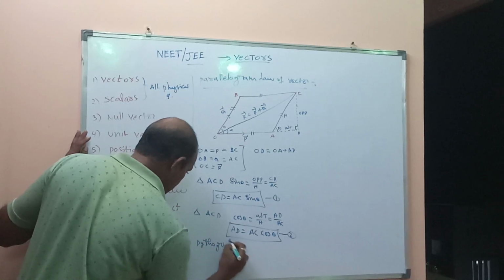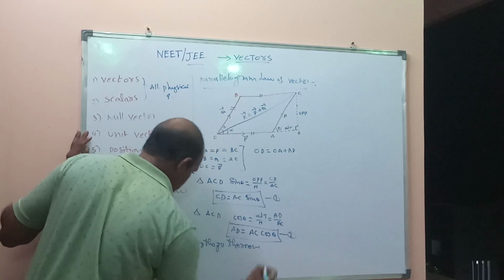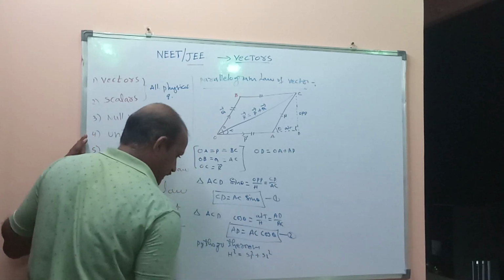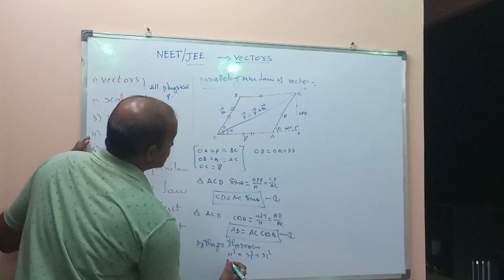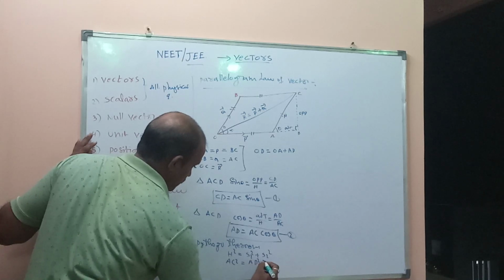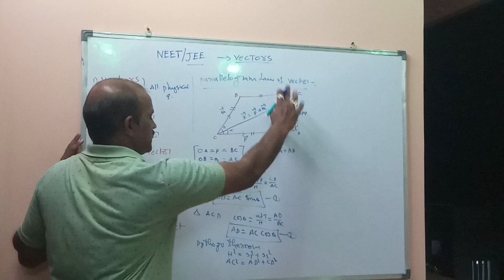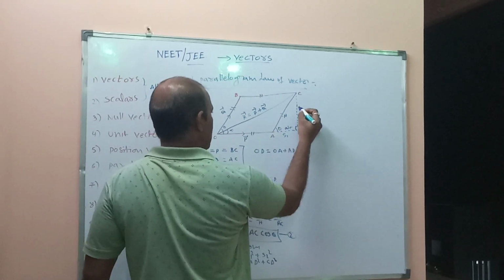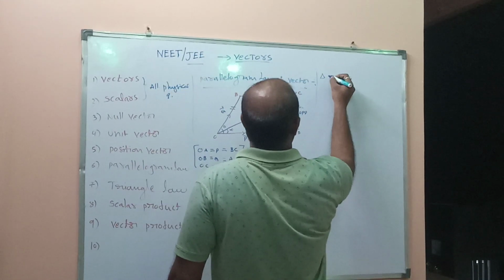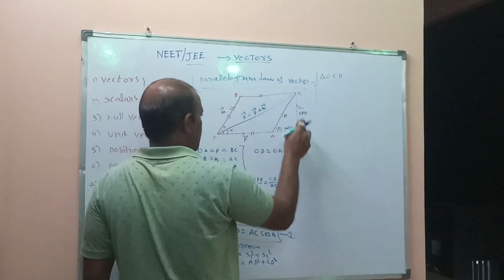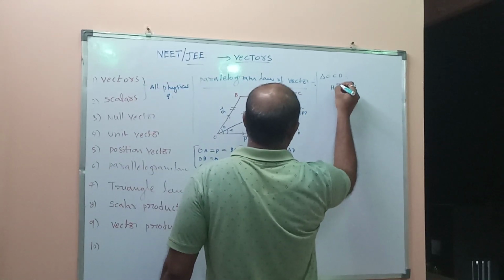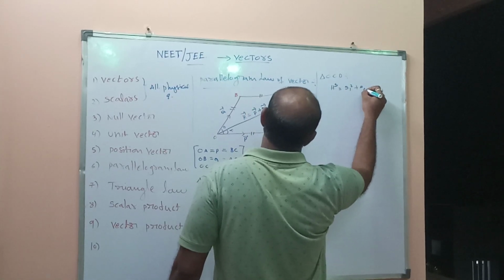Pythagoras theorem: hypotenuse square equals side 1 square plus side 2 square.